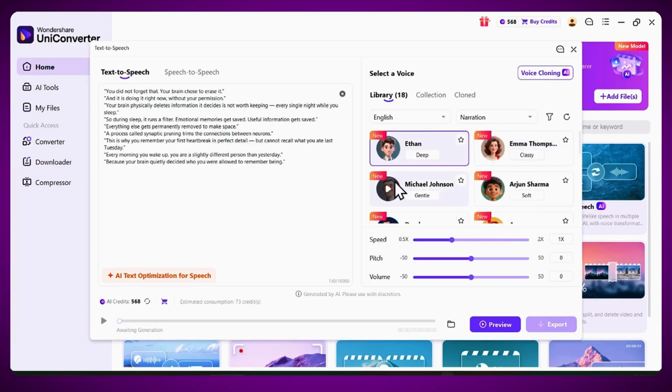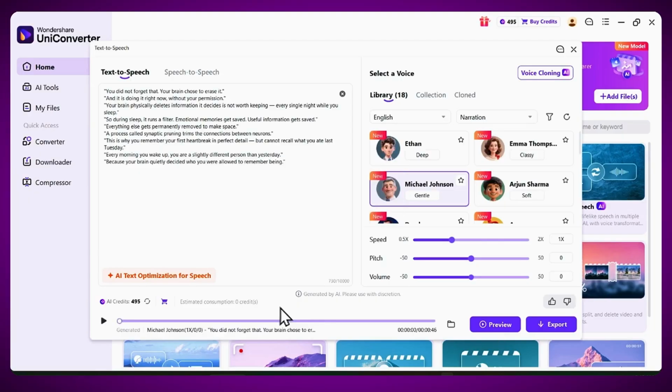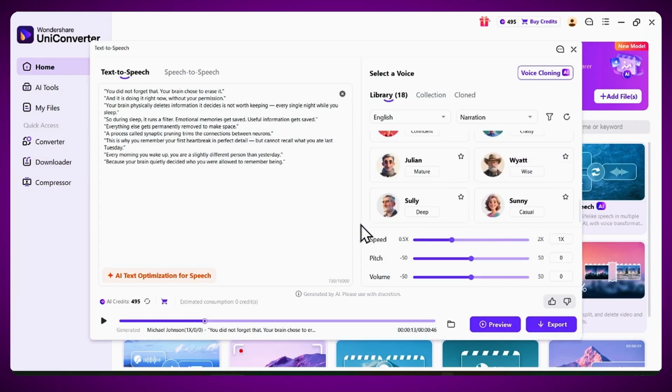The first thing I do is generate the narration. I paste in the script, choose a voice that matches the style of the channel, and within minutes, the entire voiceover is ready without opening another app.